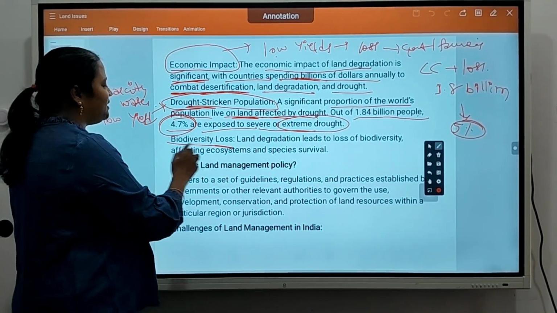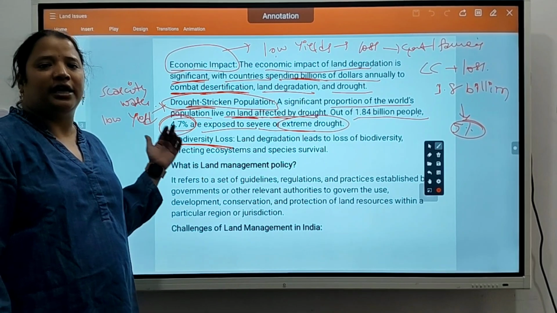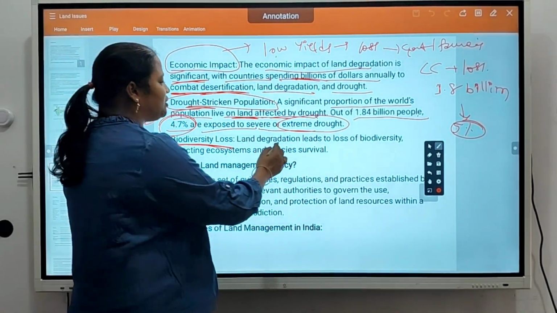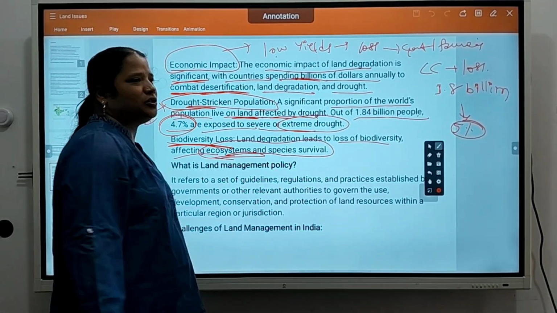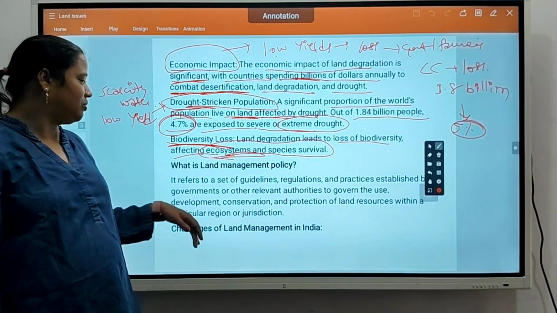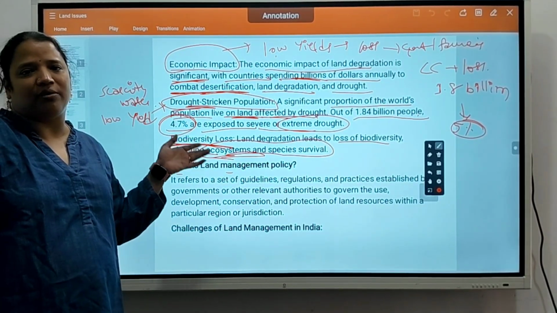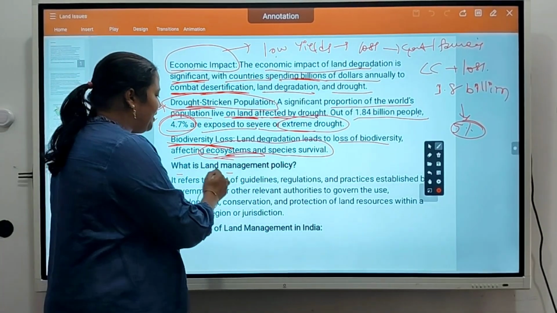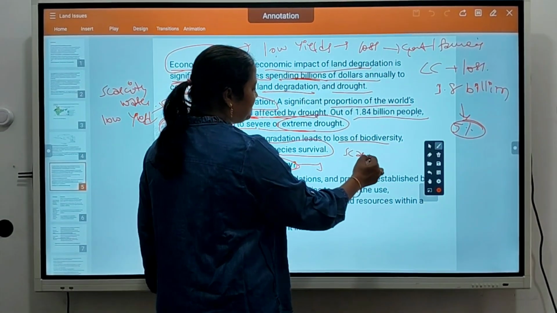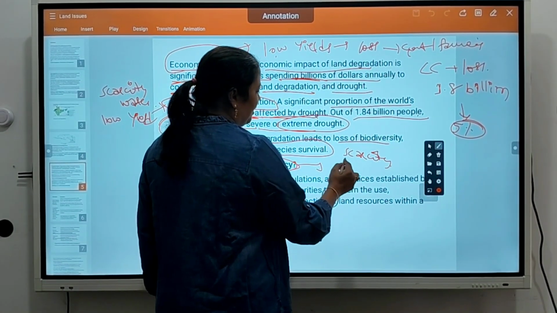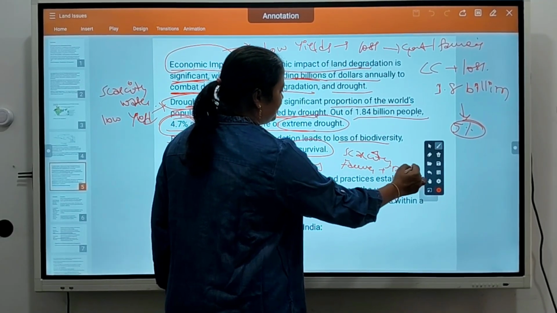Okay, biodiversity loss, the loss of plants and animals in a region, is also one loss. Land degradation leads to loss of biodiversity, affecting ecosystem species survival, so the ecosystem will be spoiled. Okay, what is land management policy? To get rid of all these problems, the government came up with a land management policy, on how to manage the land so that people won't suffer, scarcity won't happen, and between farmers and builders there will be no fights.